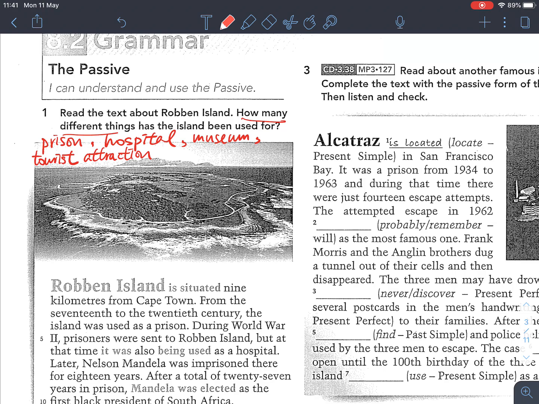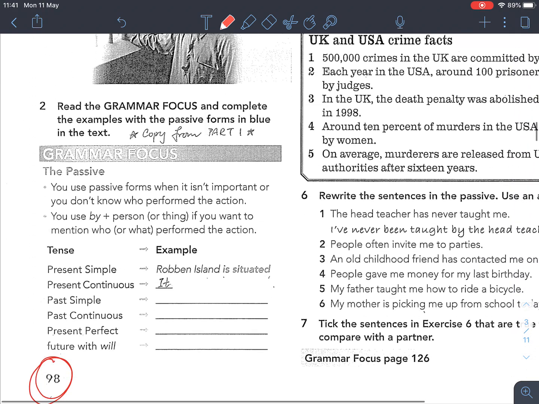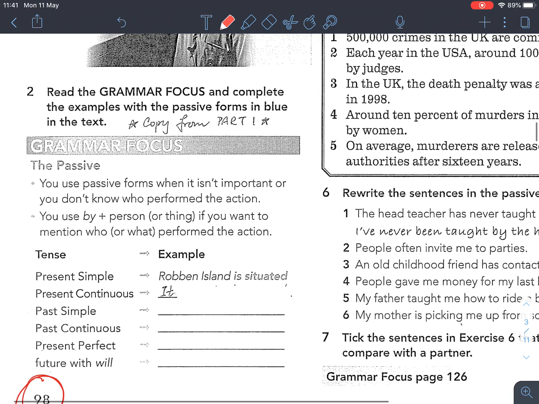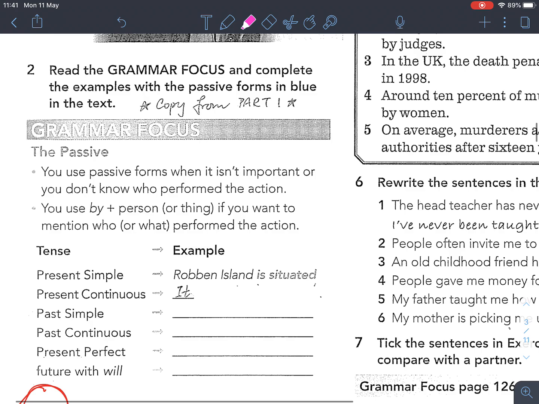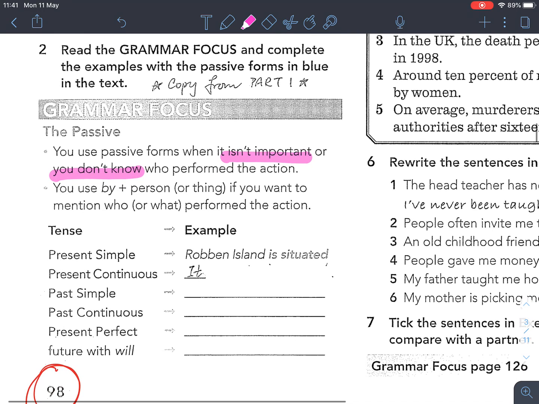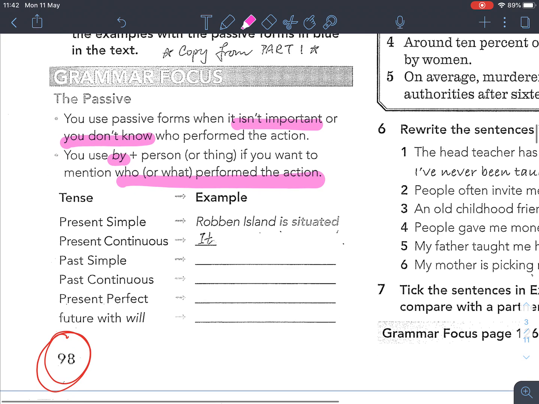Okay, let's look at exercise 2. So read the grammar focus, and complete the examples with the passive forms in blue in the text. So let's underline something first. I'll use the pink color. So the passive. You use passive forms when it isn't important or you don't know who performed the action. All right. So you use by a person or thing if you want to mention who or what performed the action.